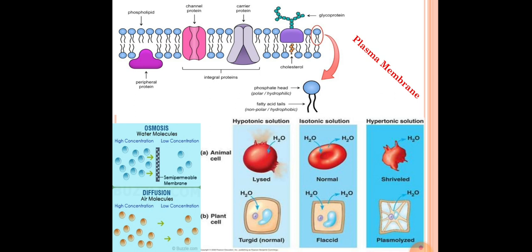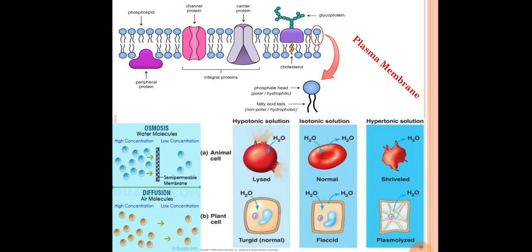We can see the different labelings here. The head and tail of the phospholipids are present in two layers. There is a channel protein, which is the protein found in between the phospholipids. Carrier protein is found in between the phospholipids, as well as glycoprotein. So this is the structure or diagram of the plasma membrane.